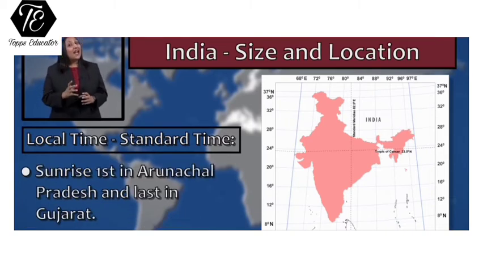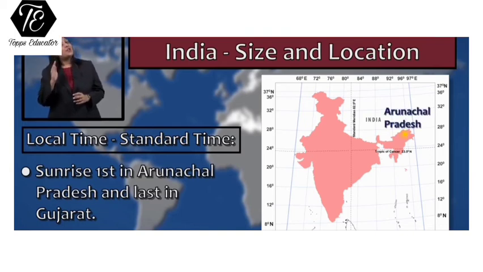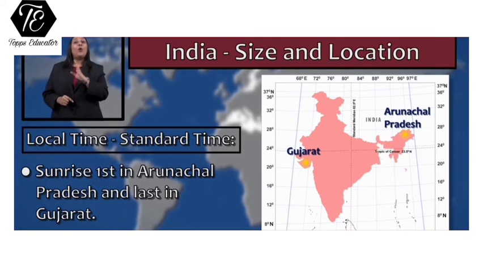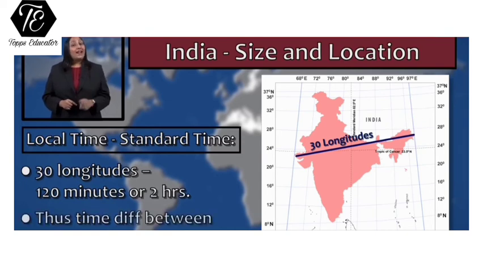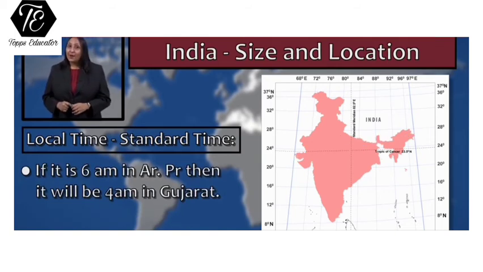So the sunrise will first happen in the Indian state of Arunachal Pradesh and last it will happen in the state of Gujarat. Now, if it is 6 a.m. in the state of Arunachal Pradesh, it will take some more time for the sunrise to happen in the state of Gujarat. But how much time? It takes 4 minutes for every longitude to appear in front of the sun. And as we have learned previously, that India extends up to 30 longitudes. So, it takes a time difference of 2 hours for the sunrise to happen in the state of Gujarat. So, if it is 6 a.m. in the state of Arunachal Pradesh, it will be still 4 a.m. in the state of Gujarat.